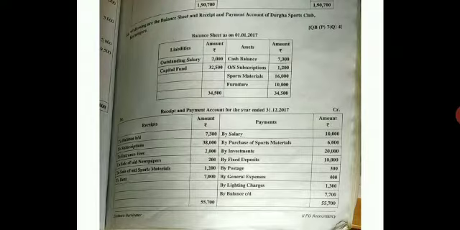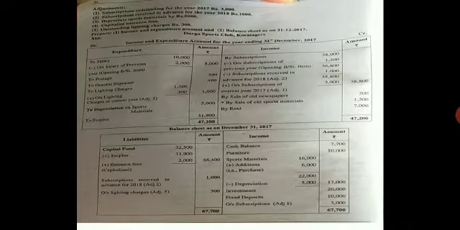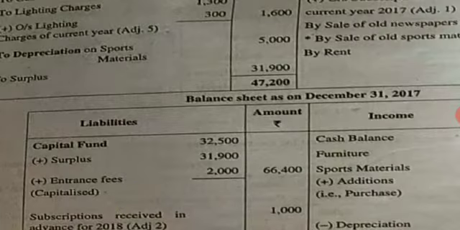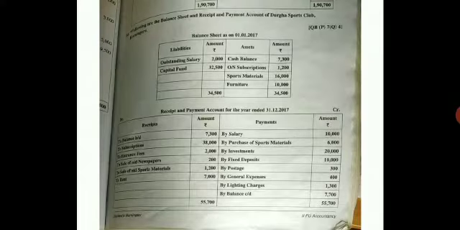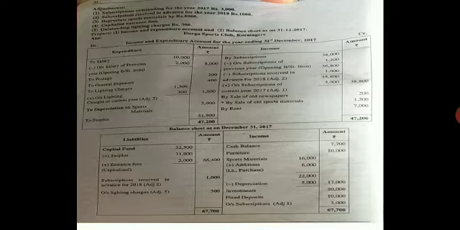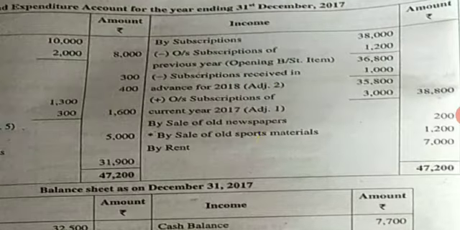Next. For the subscriptions, I had told you to leave 5 lines. Next, entrance fees is given to you. Come to your balance sheet, liabilities side, write entrance fees under the heading capital fund in the inner column 2000. Next, there is a sale of old newspaper. Come to your income and expenditure account, credit side, write by sale of old newspaper in the outer column 200.